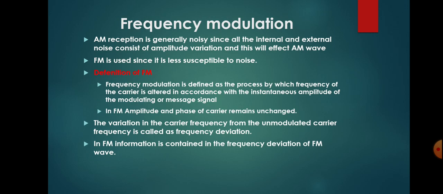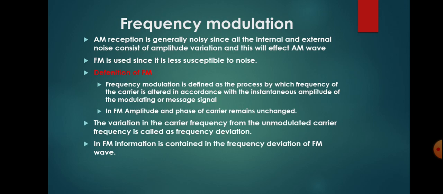Internal or external noises basically appear in the form of amplitude variation. So the noise can easily affect the AM transmission, reception of that AM will be very difficult, and it produces noisy signals at the receiver side. That is the main drawback of AM.